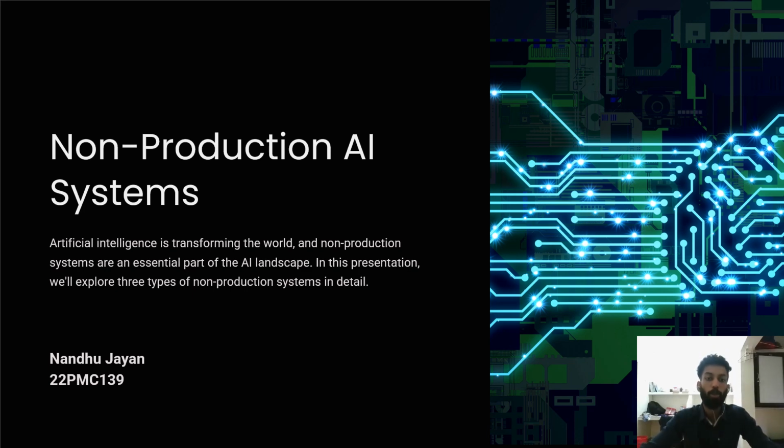Today we are going to talk about non-production AI systems. As we know, artificial intelligence is transforming the world, and non-production systems are an essential part of the AI landscape. Today we are going to discuss the three main non-production systems in detail. Let's move on to it.